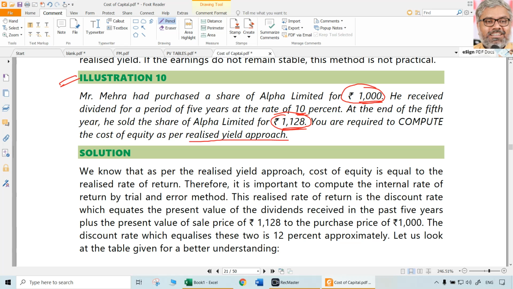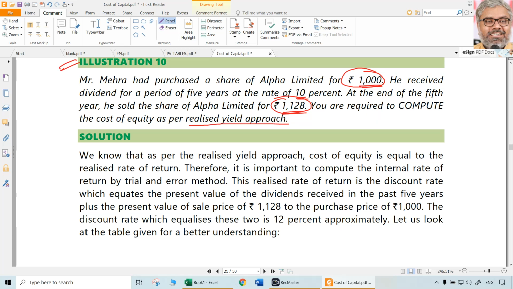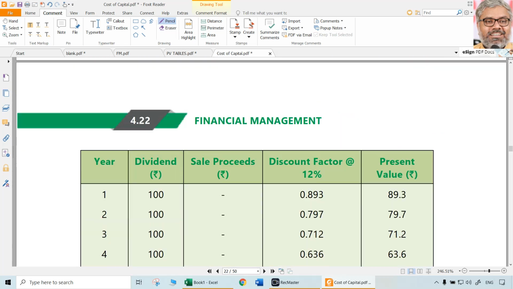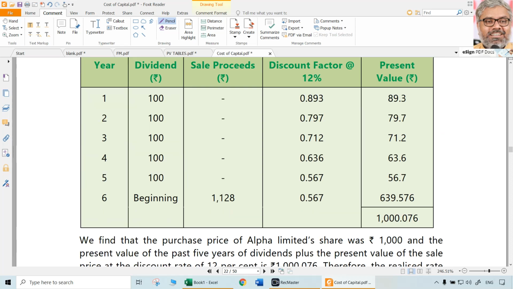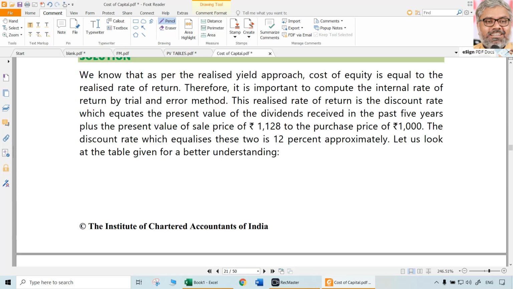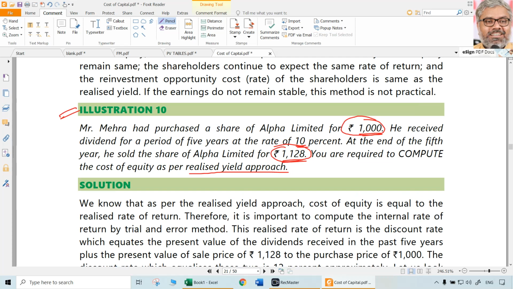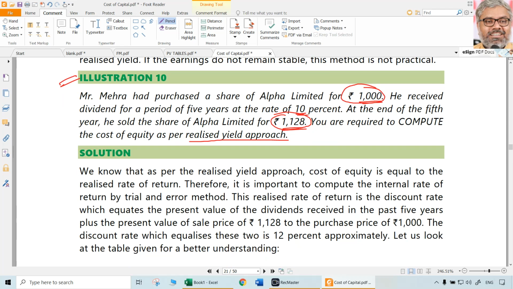So ultimately, what we have here are the various years that happened, and the original purchase price of 1000 rupees. And later on, in the last year, the 5th year, let us say the price at which he sold is 1128 rupees.